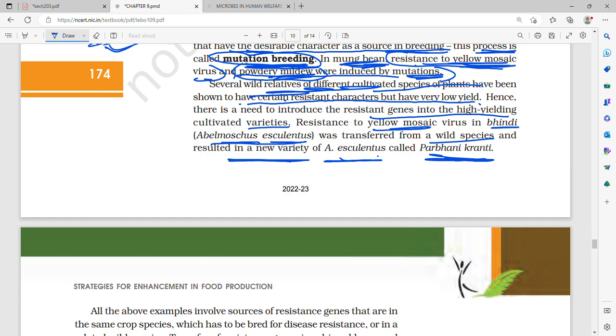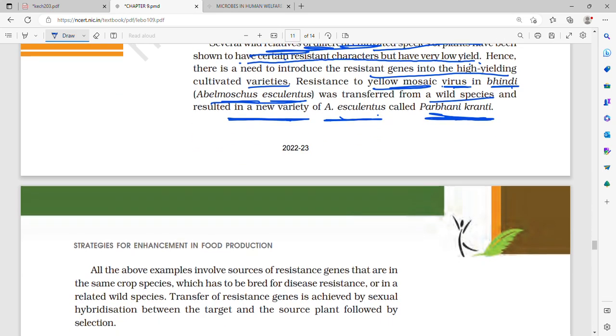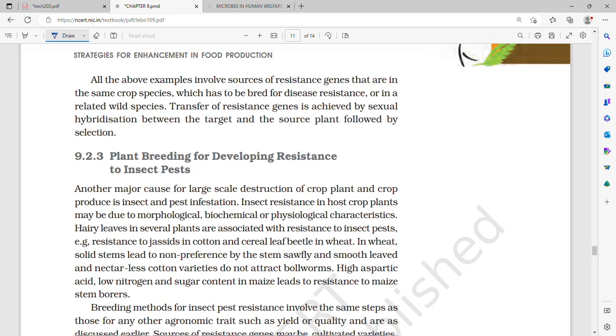There are many wild relatives of different cultivated species which have been seen to show disease-resistant characters, but they have very low yield. Hence, there is a need to introduce a resistant gene into high-yielding cultivated varieties. The resistance to yellow mosaic virus in bhindi was transferred from a wild species to bhindi, and this variety was called Parbhani Kranti. All the above examples involve sources of resistance genes that are in the same crop species, which has to be bred for disease resistance, or in a related wild species.